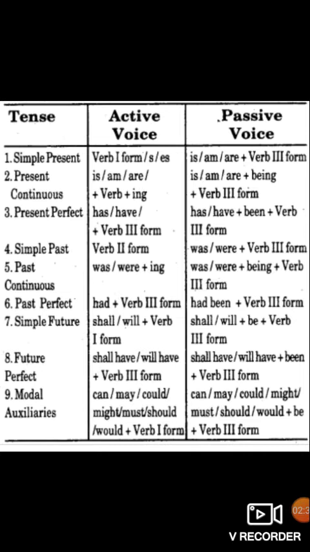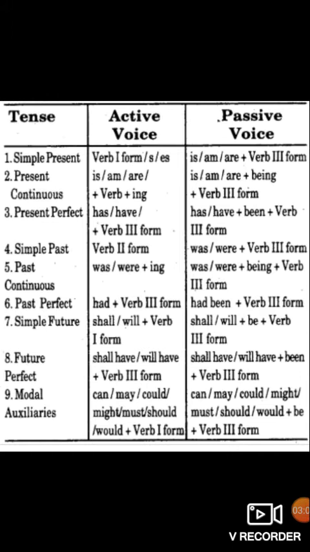The next one, the sixth one, is past perfect. Had plus V3. Had written. For example, had written changed into had been written. I already told you, if it is perfect tense, we have to use the special word been in passive form. Had been written. In simple future, shall or will write.